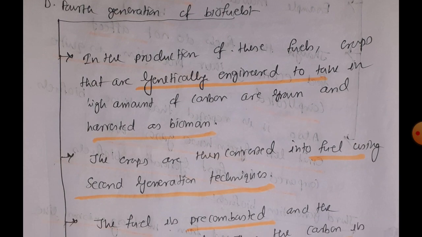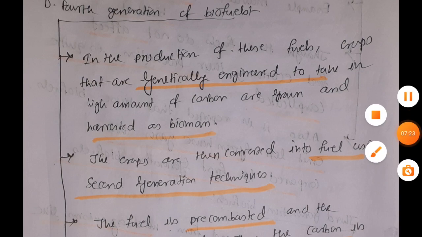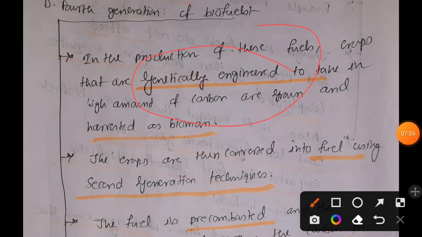In the second generation we used non-food crops or the non-edible part of the food crops, in the third generation we used microorganisms, and now in the fourth generation we are using genetically engineered crops that will ultimately give us the biofuel.